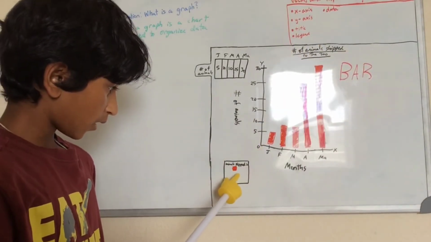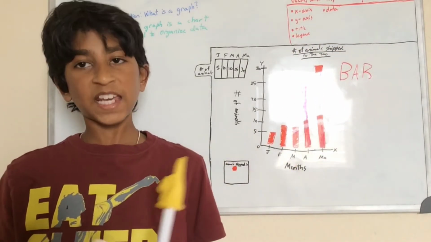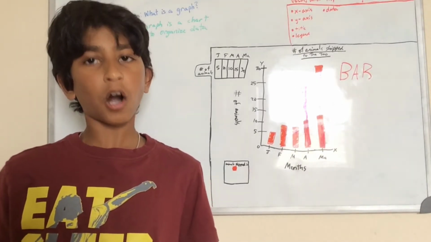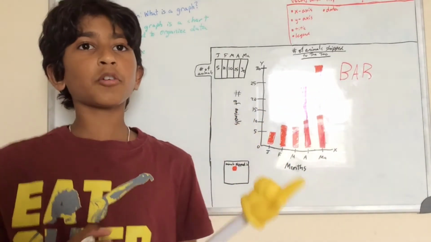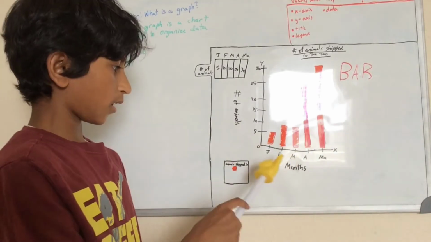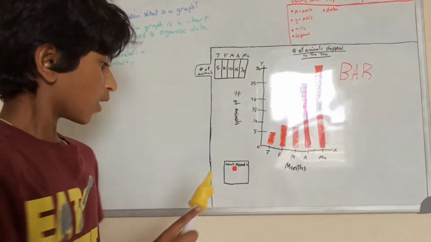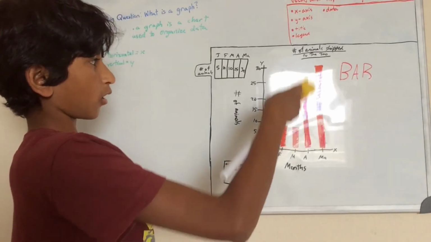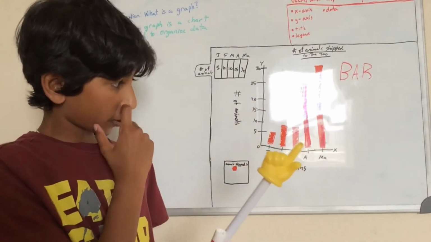And the legend, which is another one of our vocab words, is basically the key of the graph. So people can know what they're talking about, what all these lines and stuff mean and colors mean. So say in some graphs, they can put different colors that mean different things, and they might not have labeled it like this, so that's why they have to have a legend so people can know what they're talking about. In this case, our legend is animals shipped in is the color red, and you can see they mark the points. So now you can actually do another type of bar graph.